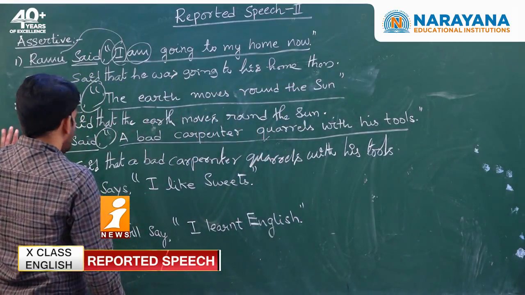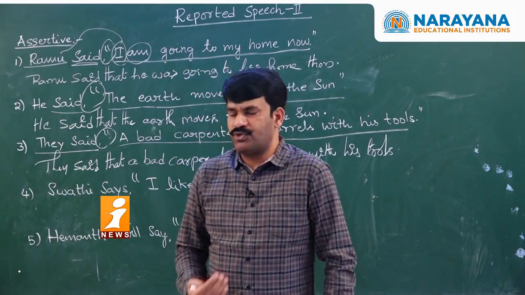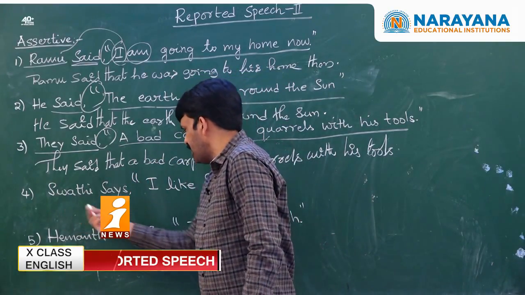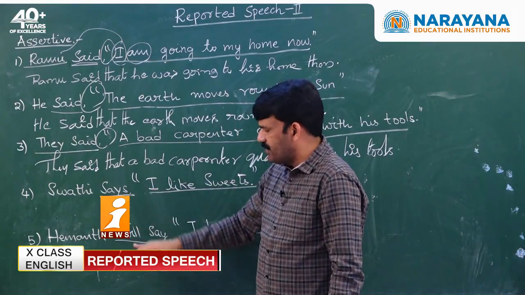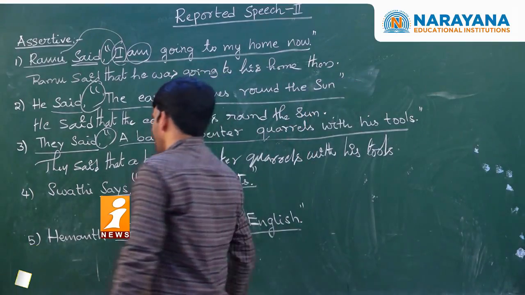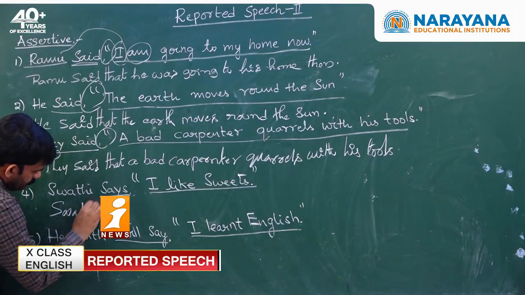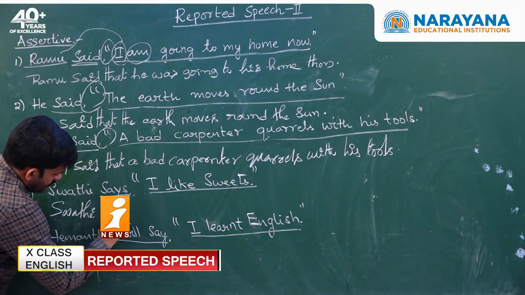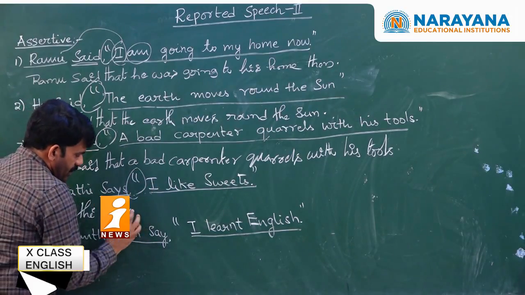So my dear students, this is the first exception. Now let us understand what is the second exception. The second exception is if you find reporting verb is in present or future tense, reported speech tense will not change. How? Let us see now. Swati says, when we remove comma and quotations, what are we supposed to write?